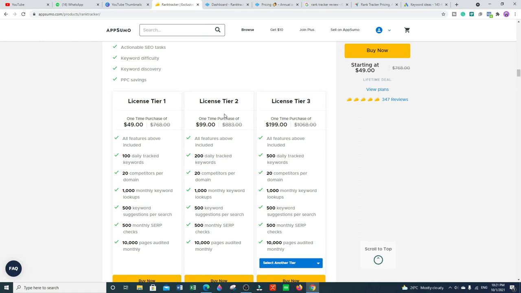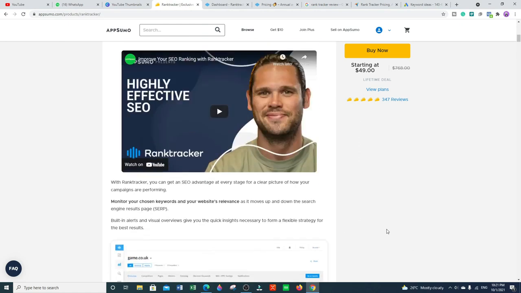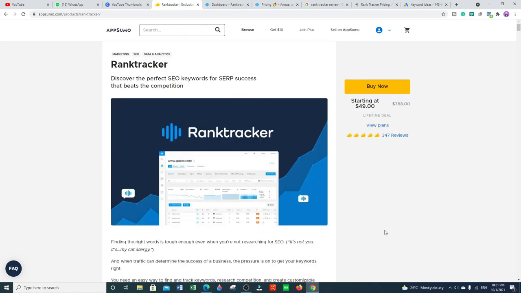If you go with tier 2, you pay $99. If you go with tier 3, you pay $199, and according to the price you get more and more features in this tool. This is the best marketplace offering a lifetime deal, but it's for a limited time, not forever.